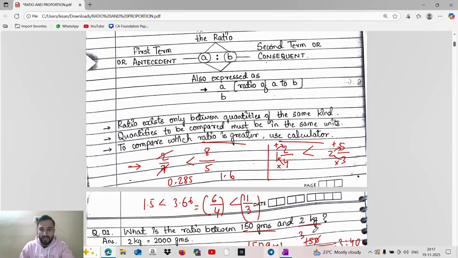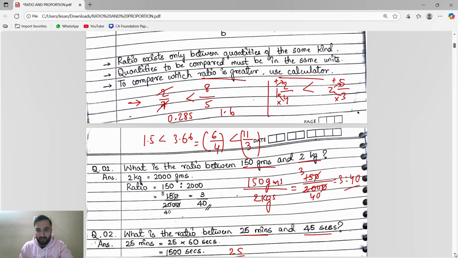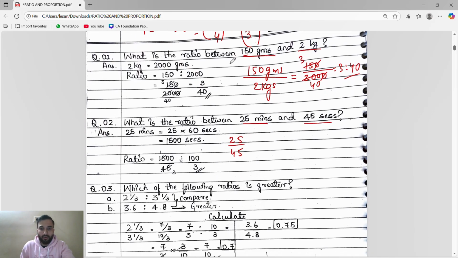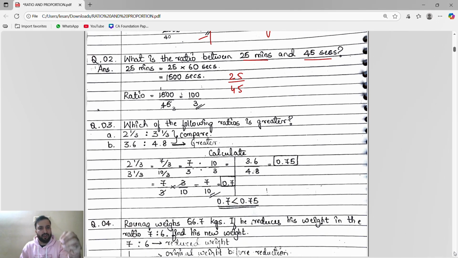Then after that, to compare which ratio is greater, we use the calculator. I had given you the example. If you want, you can write down the example also. Here also we have an answer. Whatever you want you can write. But the thing is, I am teaching you in a sequence way. If you want, you can write in sequence way. Okay, so 25 minutes and 45 seconds.